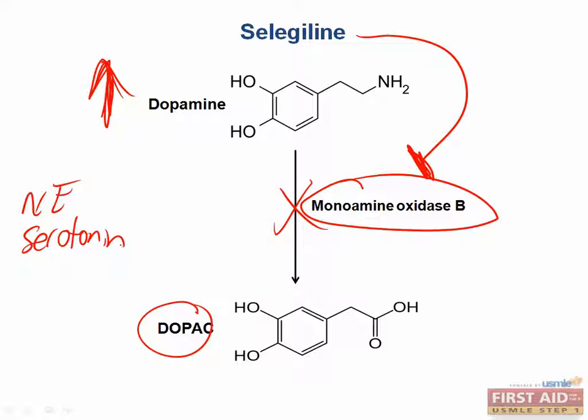Selegiline has been shown to enhance the clinical response to L-dopa, and so it's used as an adjunctive therapy. When it is used alone, there's only modest effect on symptom relief. The side effects from this drug include nausea as well as orthostatic hypotension.